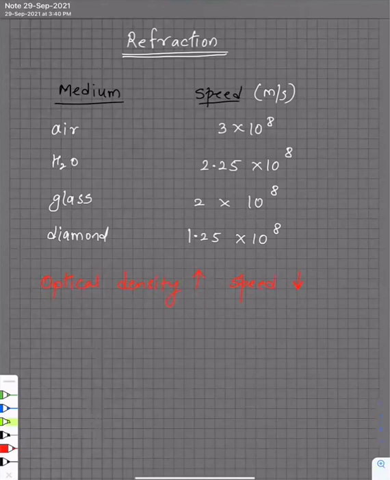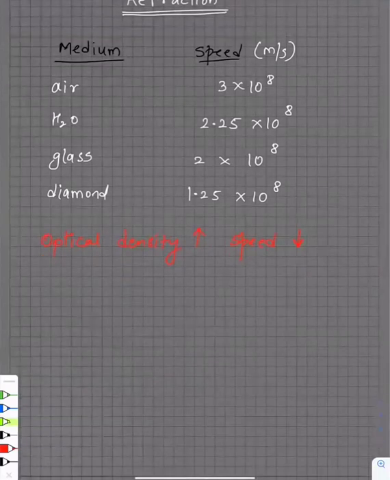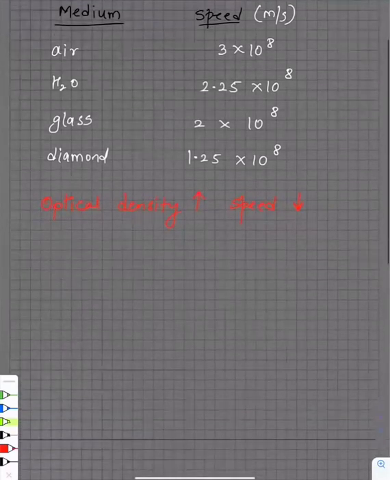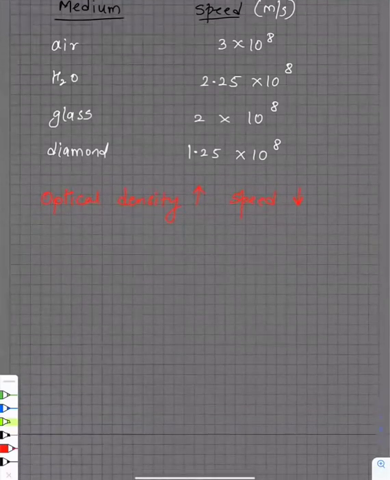Got it, everyone? Optical density increases, speed of light will decrease. Optical density means, Vedika, basically how fast or slow the light will pass. So they call it optical density. Are we supposed to write all this? You can write it if you want. I'll also send you all this PDF at the end if you want. If you can manage writing simultaneously, good. You'll remember it also.